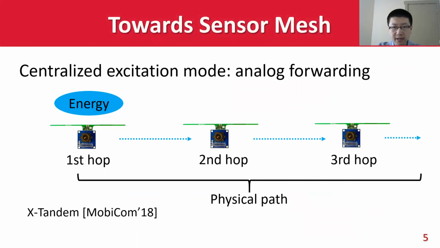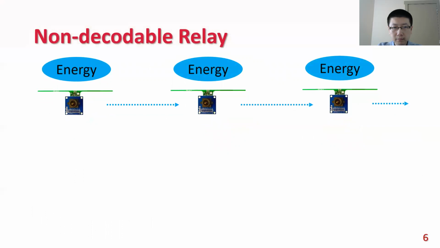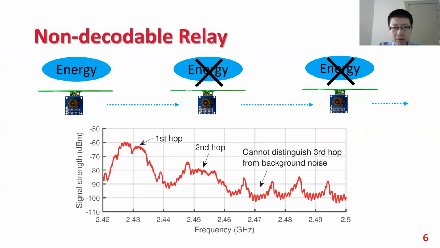Our previous work extends this approach to a multi-hop scenario, but has a limitation that the excitation must happen to the initial hop, no matter how many nodes there are across a transmission path. This is a centralized mode that cannot decouple the position of ambient energy. The excitation is centralized because the backscatter sensors cannot decode their previous hop data when they are doing relay for each other. Even if there are available excitations nearby, they cannot be used.